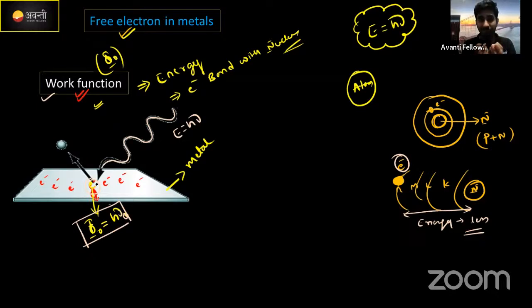When they get sufficient energy, they will come out from the orbit. Okay, we call this process photoelectric, sorry, electron emission. Sorry, in advance I told you. Okay, it's a kind of electron emission process. Clear enough? Right, I hope it is clear. वर्क फंक्शन क्या होता है, वर्क फंक्शन के ऊपर इलेक्ट्रॉन बाइंडिंग एनर्जी में होता है, राइट। If you give us some amount of energy which is actually equal to or greater than this much energy, when the electron will come out from the metal, this process is called electron emission. No worries, if you understood this much it is enough.